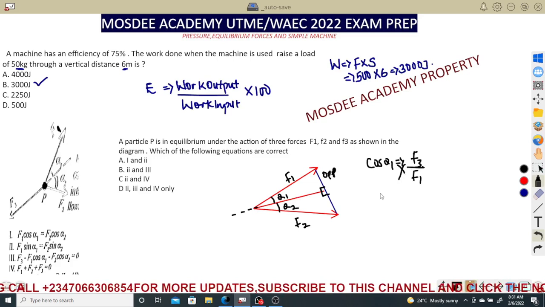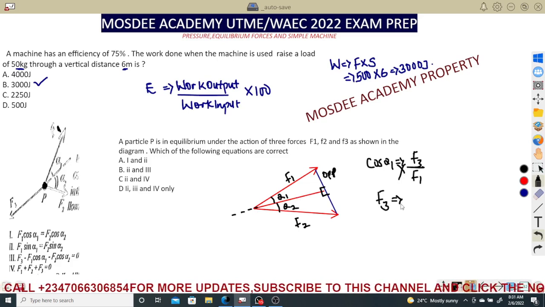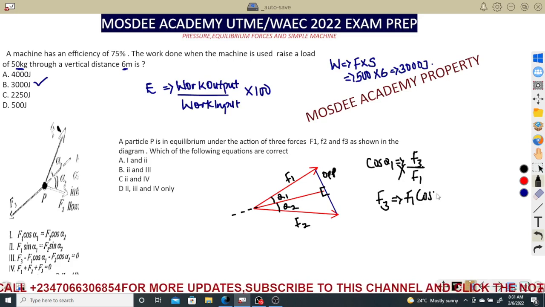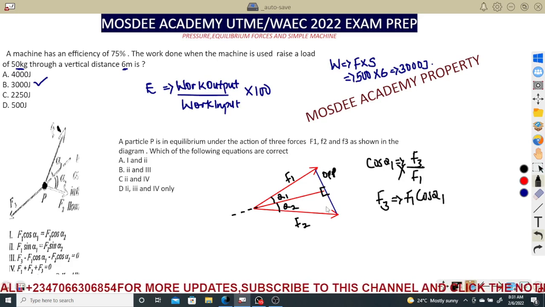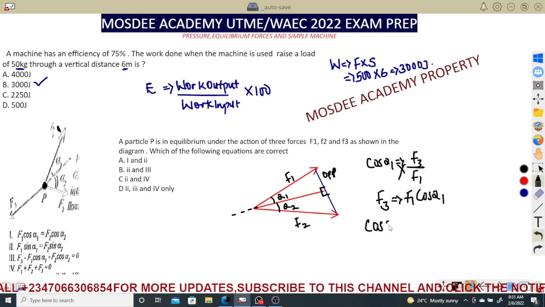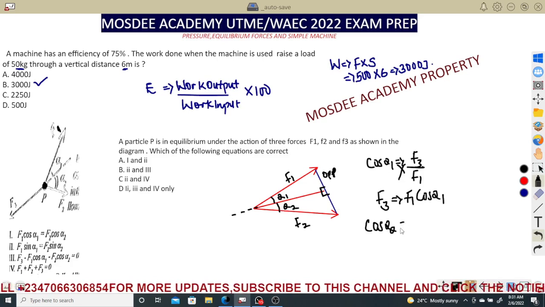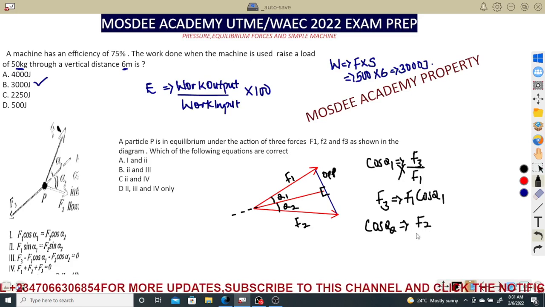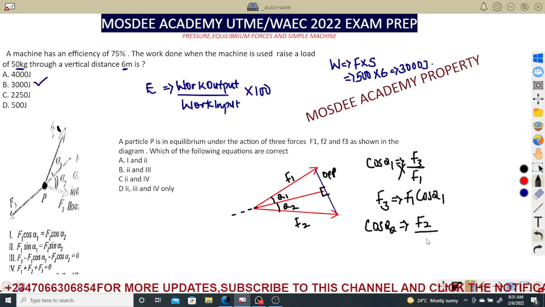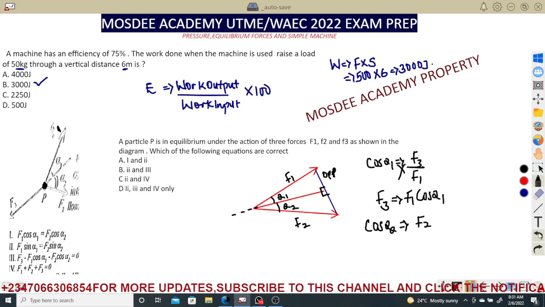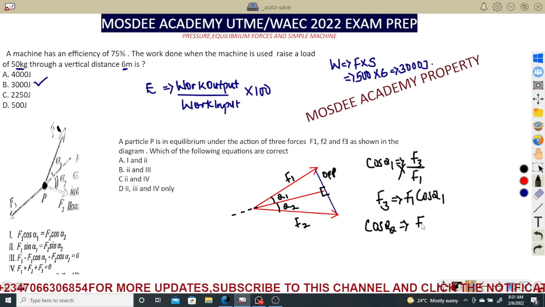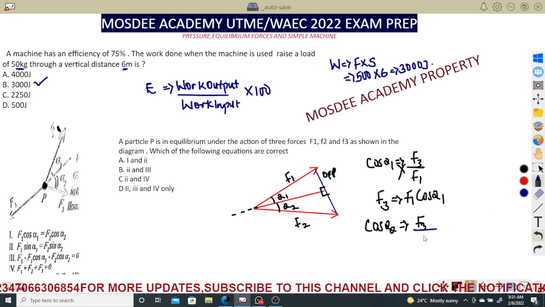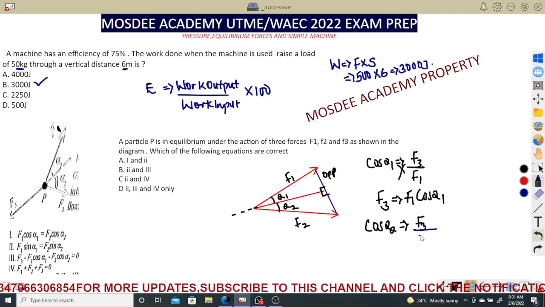On cross multiplication, I can say F3 is equal to F1 cos alpha 1. If I do the same thing to this one, it's also cos alpha 2 is equal to F3 over F2.